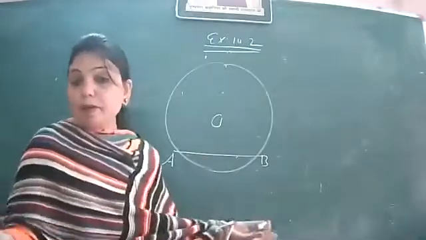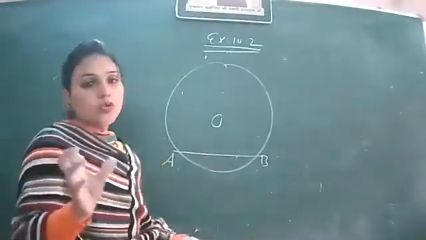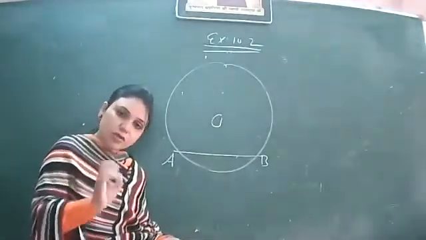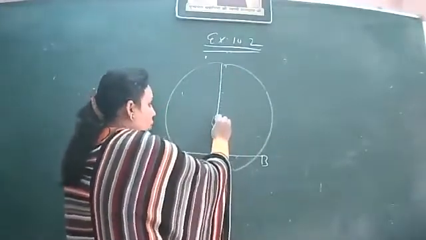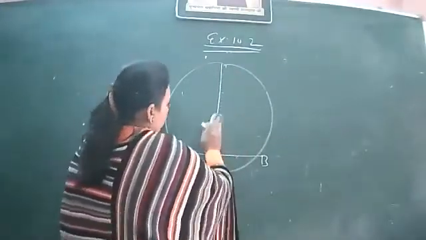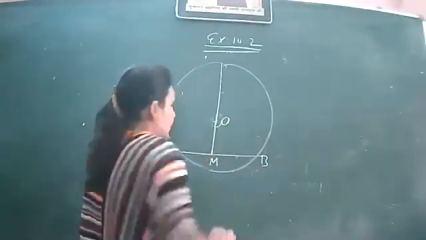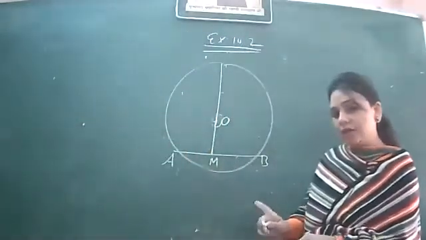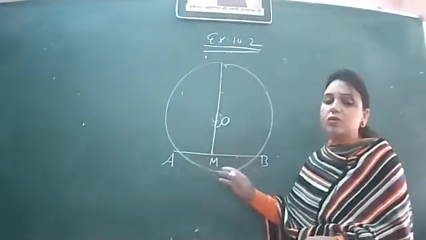You can do this activity and see it yourself. You have made a chord of the circle. So what you do, you just draw a perpendicular to this chord passing through the center of the circle. If you draw a perpendicular to this chord, passing through the center, then that perpendicular will definitely bisect the chord on which it falls.